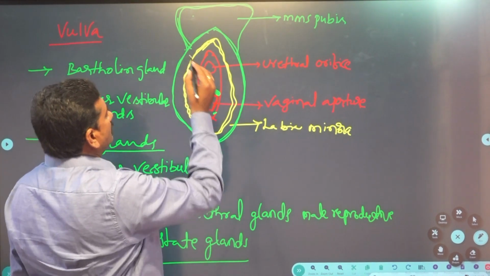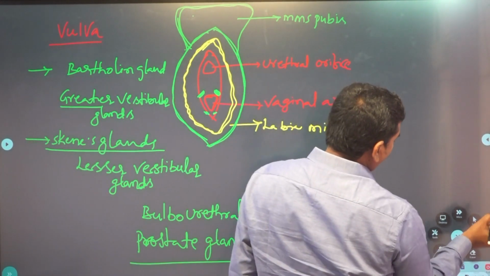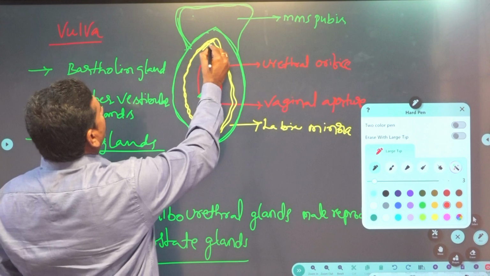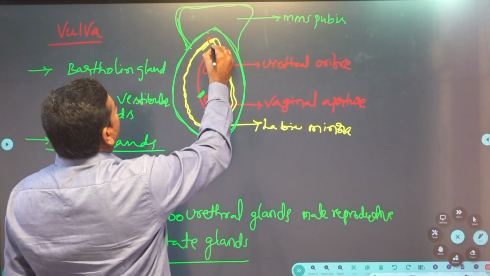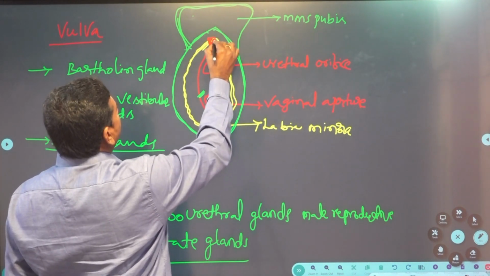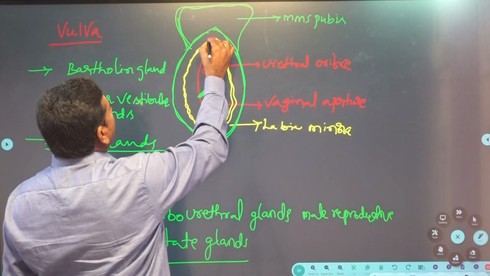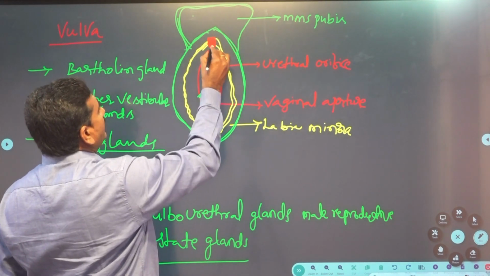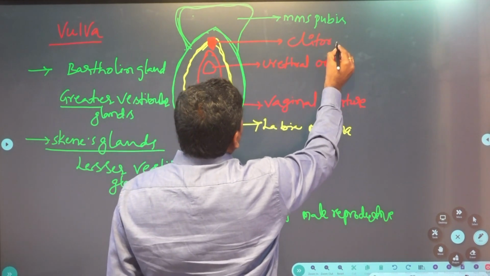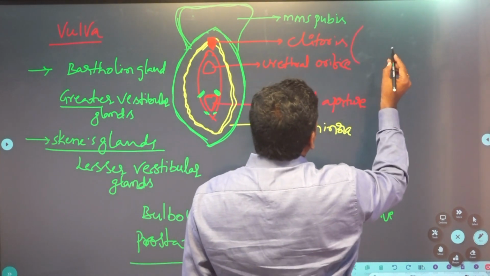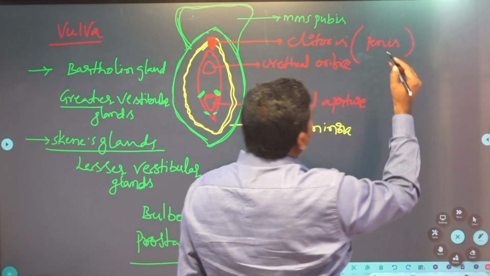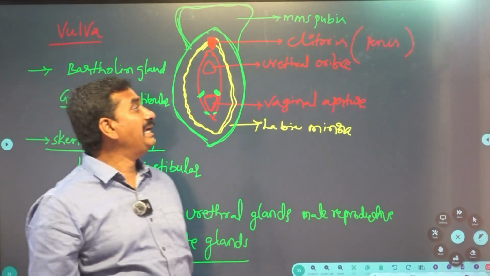At the upper junction of the labia minora, a sensitive, erectile structure is present. This is known as the clitoris. It is homologous to the penis of male human beings.